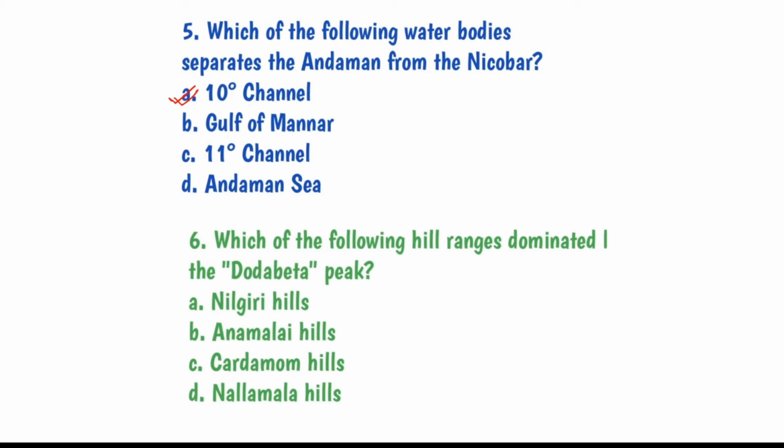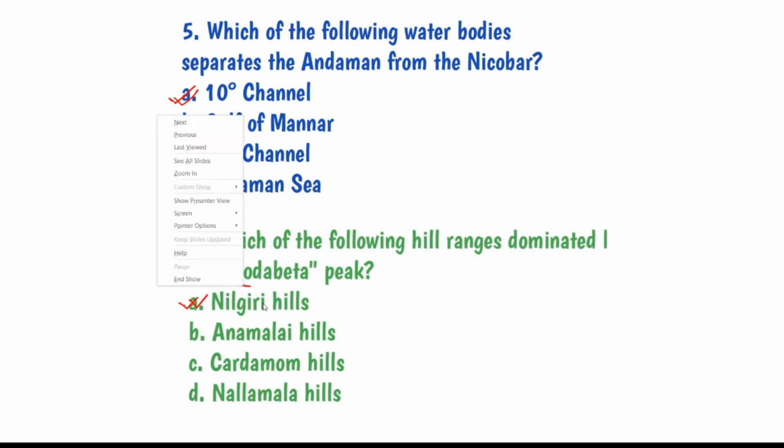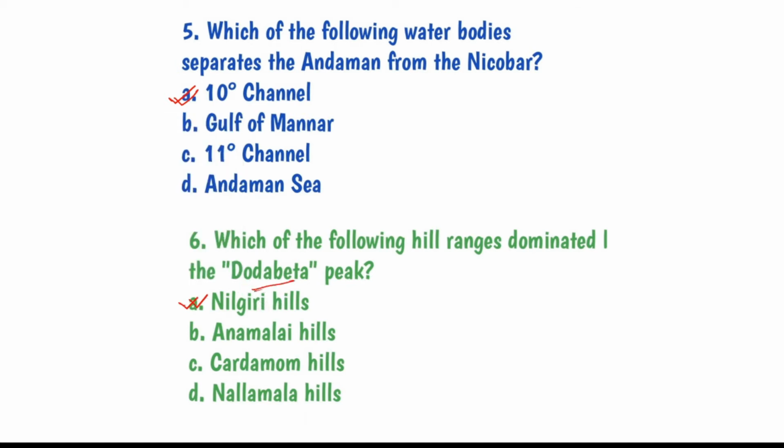However the question comes, the answer would be the same. The options are A Nilgiri Hills, B Anaimalai Hills, C Cardamom Hills, and D Nallamala Hills. So the answer is Nilgiri Hills. The highest peak of the Nilgiri Hills is Doddabetta.